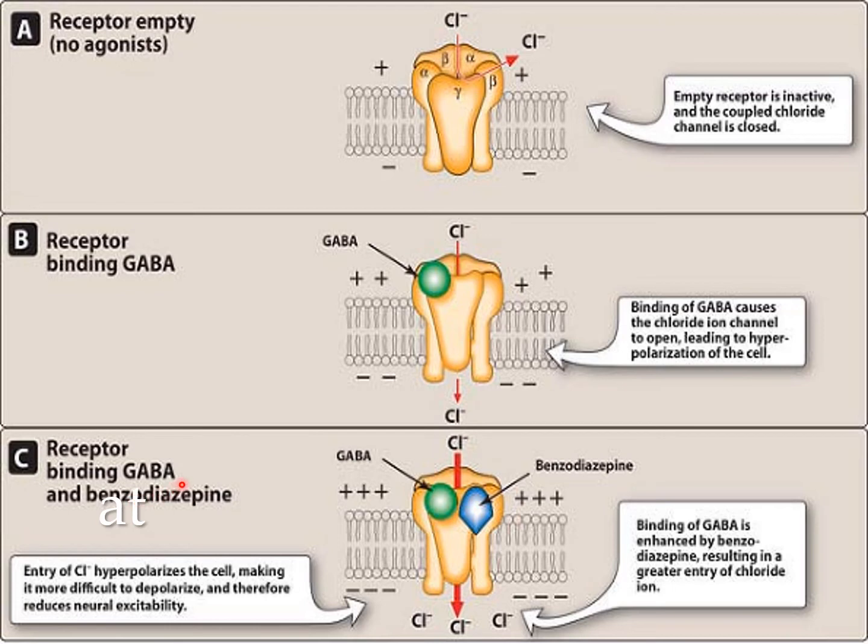Similarly, in the third picture, which is C, there is binding of GABA and benzodiazepines. This is the GABA binding site, and this is the alpha beta interface where benzodiazepines bind. What is benzodiazepine doing? Number one, it binds at its interface. Number two, it increases the frequency of chloride channel opening, and number three, it is GABA facilitatory. But what about barbiturates? Barbiturates bind to their site, which is adjacent to the GABA binding site.